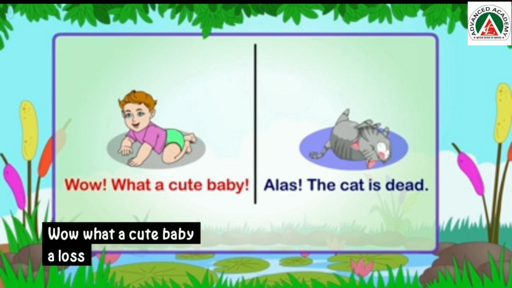Exclamation mark. Look at the given sentences. Wow, what a cute baby! Alas, the cat is dead! Now, notice the symbol used in the sentences. It is called an exclamation mark. We use exclamation mark at the end of a word or a sentence to show strong feelings, such as surprise, anger, or joy. Is that clear to you?